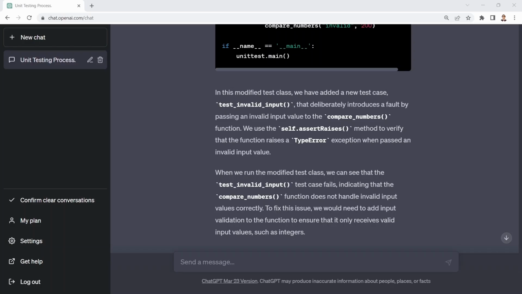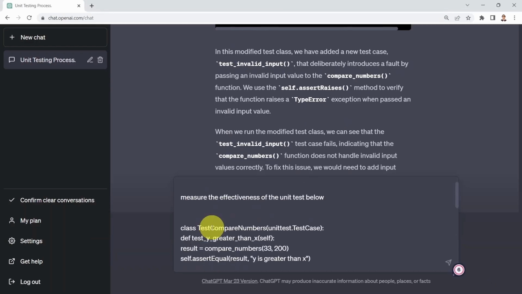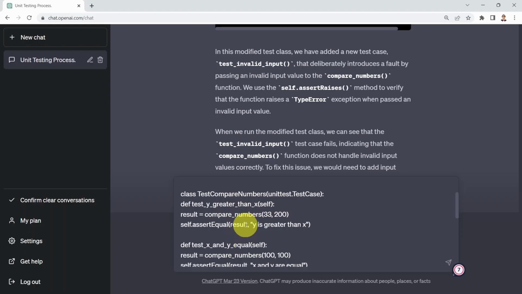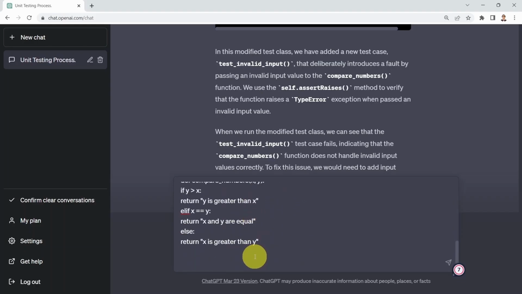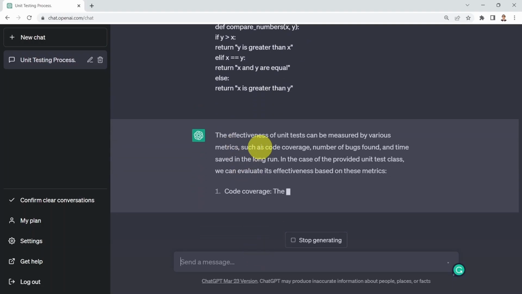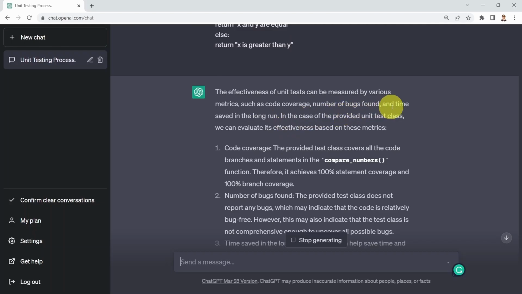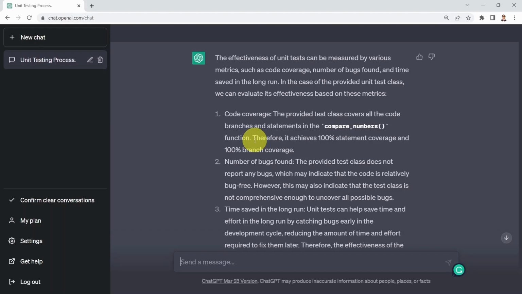Okay, what I could do as well is measure the effectiveness of a given test case. So if I say measure the effectiveness of the unit test below, and here I simply copied the unit test that ChatGPT has generated, and of course you can go ahead and type your own here. It tells me that the effectiveness of unit tests can be measured by various metrics such as code coverage, number of bugs found, and time saved in the long run. And it grabs every single item here and comments on it, which is again pretty powerful.